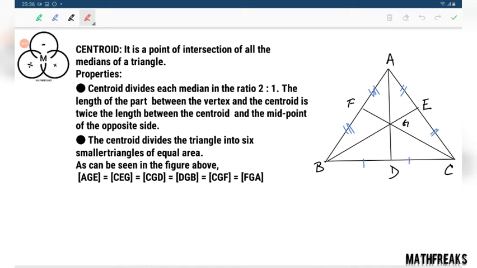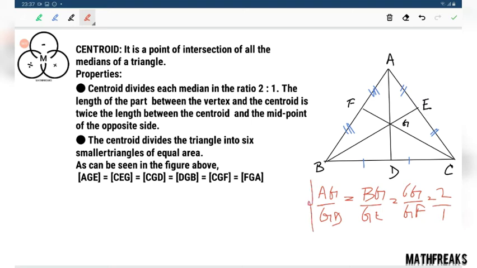That is, the ratio AG by GD equals BG by GE, and similarly CG by GF equals 2 by 1. This is the idea, this ratio. The centroid divides the triangle into 6 smaller triangles of equal area.